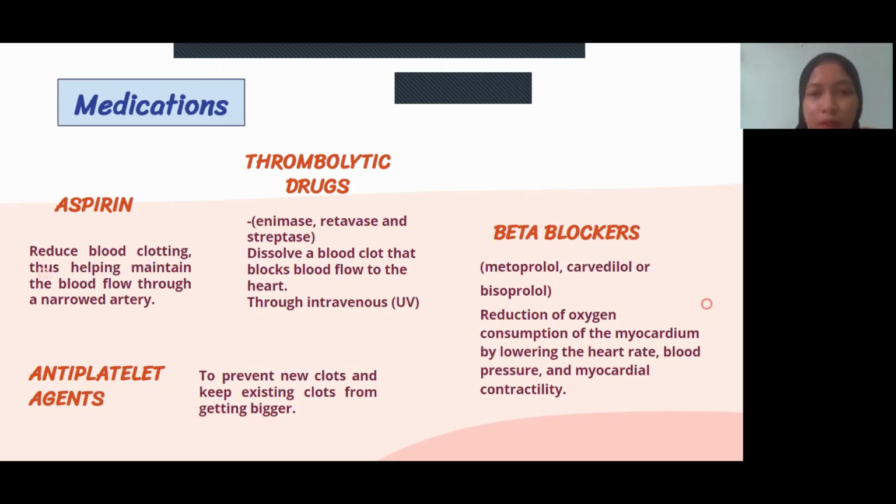So that is the antiplatelet agent. Antiplatelet agents help to prevent new clots and keep existing clots from getting bigger. And lastly, for the beta blocker, examples are metoprolol, carvedilol or bisoprolol. The function of beta blockers is to reduce oxygen consumption of the myocardium by lowering the heart rate, blood pressure, and myocardial contractility.